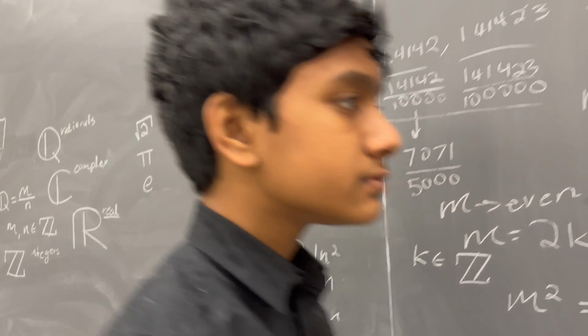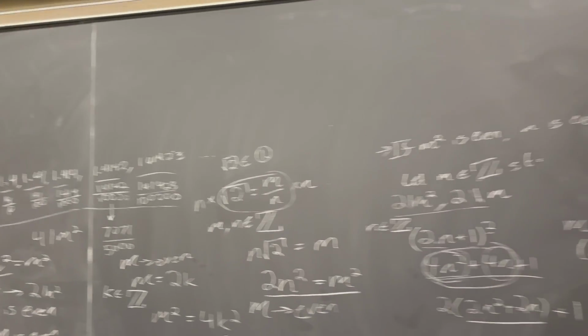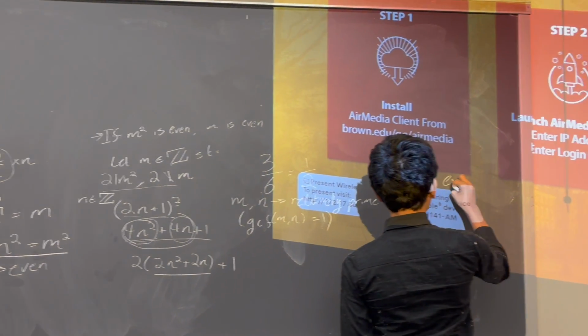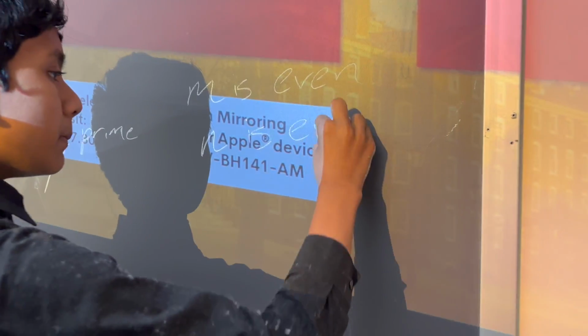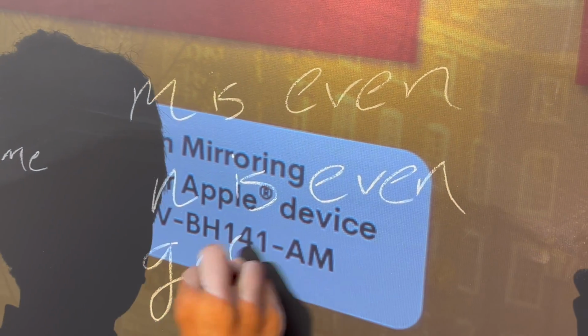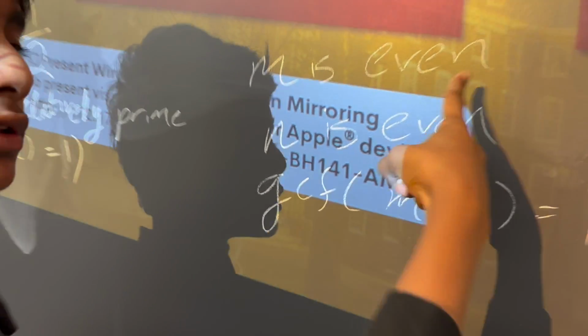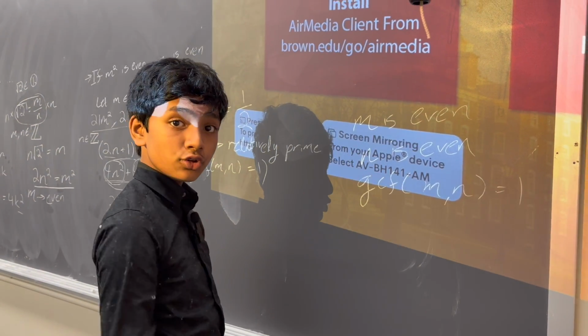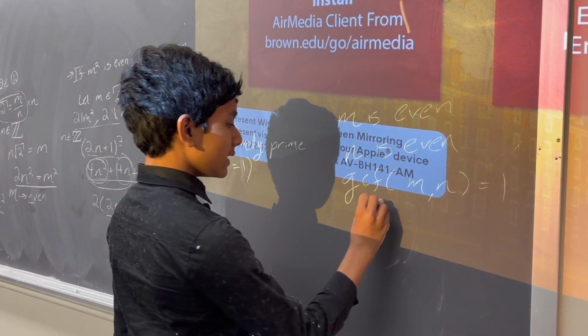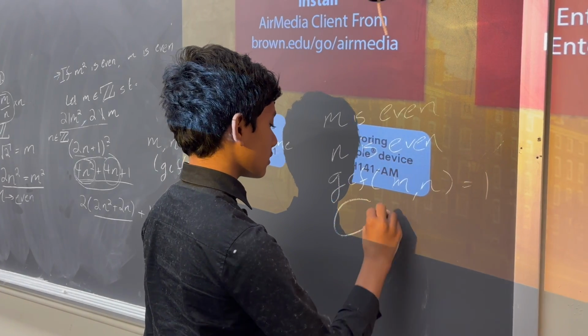Because now, m is even, n is even, but their greatest common factor has to be 1. Even though clearly they at least share one factor bigger than 1, which is 2. So this is a contradiction.